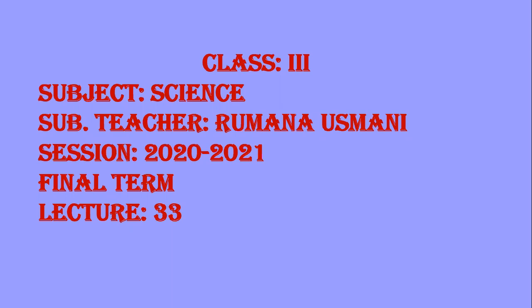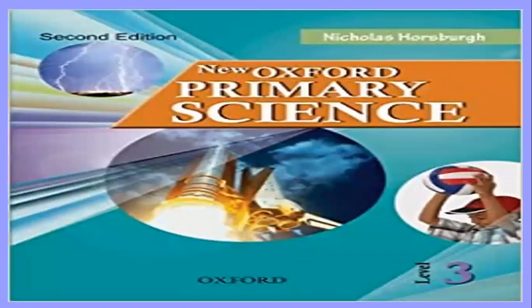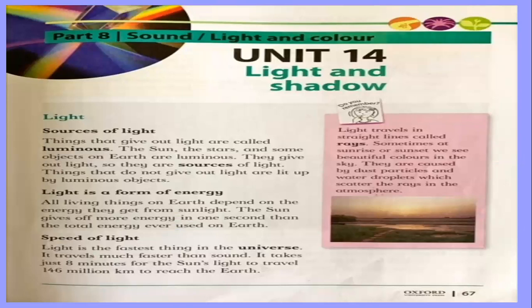Welcome to the science class, dear students. This is our lecture number 33. Open your science books and we are going to start our science lecture. This is your science book. Open it. We are going to read and then study and then understand unit number 14, light and shadow.